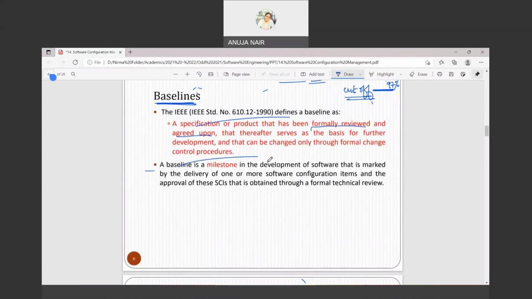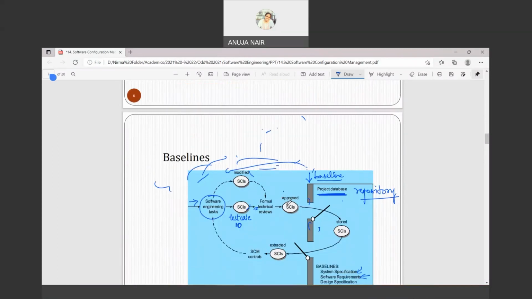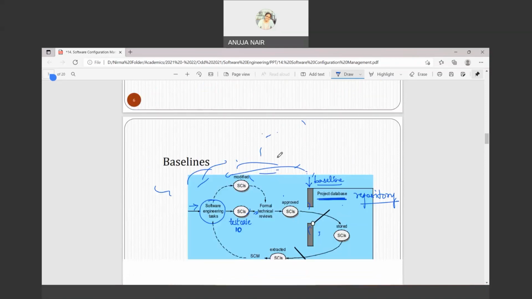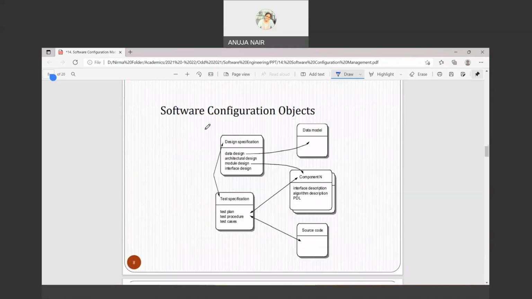So baseline is a milestone in the development of the software that is marked by the delivery of one or more software configuration items. So once your software configuration items are approved, it means you have delivered the changes, right? So by the delivery of one or more software configuration items and the approval of these SCIs, that is obtained through formal technical review. Right? So that is the meaning of baseline. So it's just a term which is used.